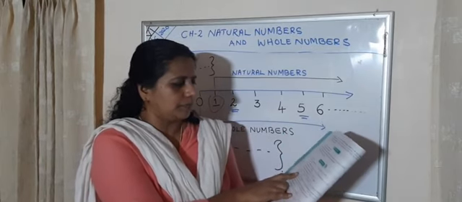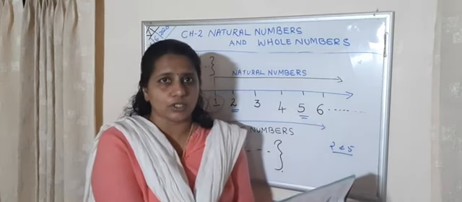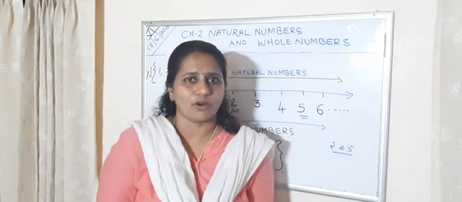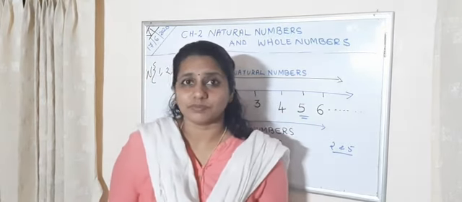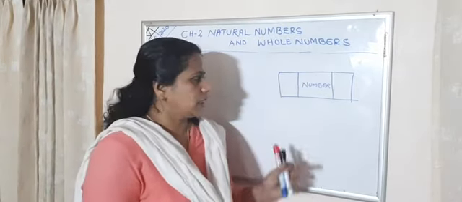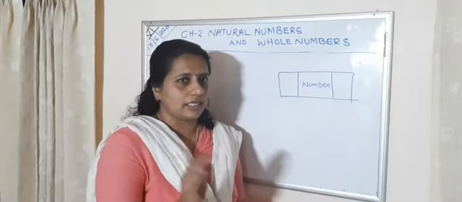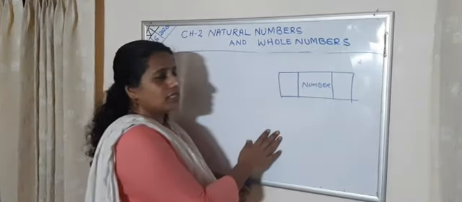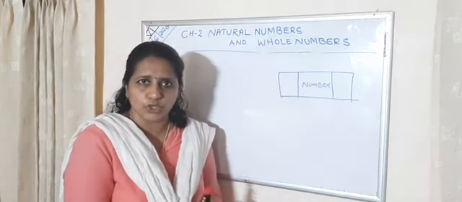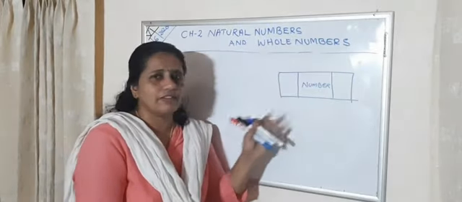Then next, one more thing: predecessor and successor. I already told you, but I'll show an easy way, only for your understanding. Now take your textbook and do exercise 1A. In that exercise, one question is there: find the predecessor and successor. I told you how to do that, but here I'll show you an easy way.